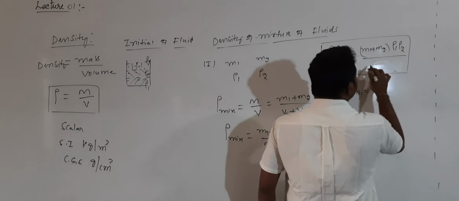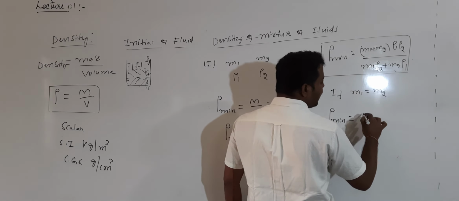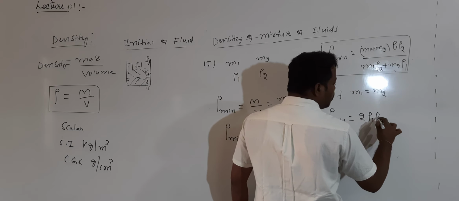When m1 equals m2, the numerator gives m plus m, 2m, and m is common. Then I get the answer: 2 ρ1 ρ2 divided by ρ1 plus ρ2.